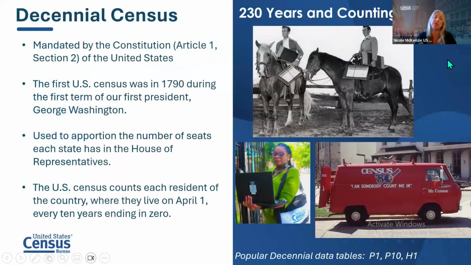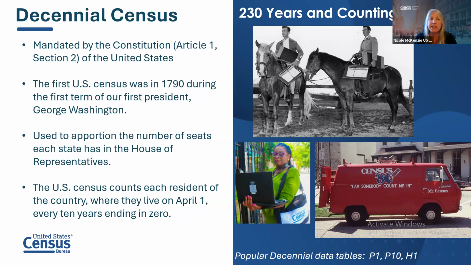I'm going to talk about two of the census surveys where much of our data is coming from, where you would be accessing to help support your needs. So the first is the decennial census. We are mandated by the Constitution to conduct this every 10 years. The very first one we did was in 1790. It was actually U.S. Marshals on horseback that were counting all of the people in the United States at that time.